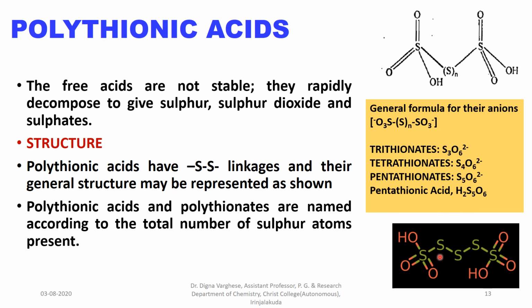Its structure is, there are 5 sulfur atoms, 1, 2, 3, 4, 5 sulfur atoms, and 2 replaceable hydrogen atoms, that is here and here, and the total number of oxygen atoms is 6, 1, 2, 3, 1, 2, 3. So it is pentathionic acid having the formula H2S5O6.